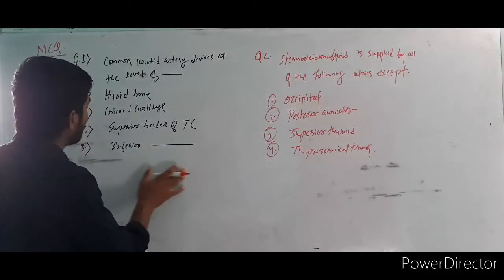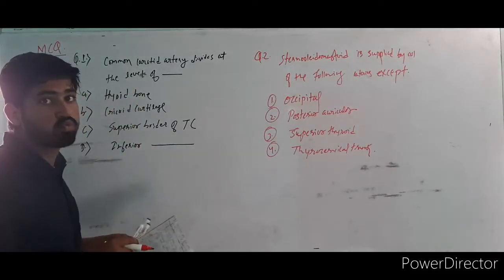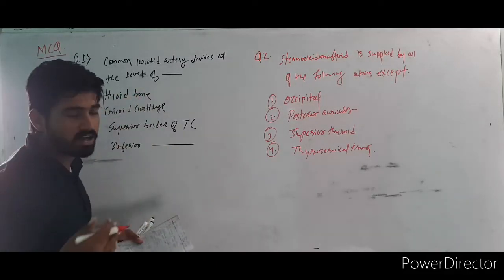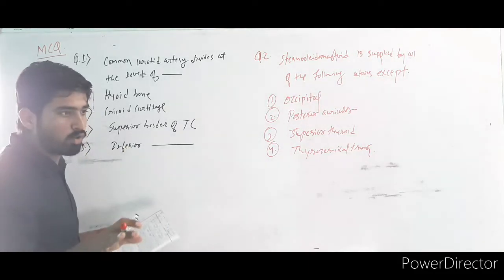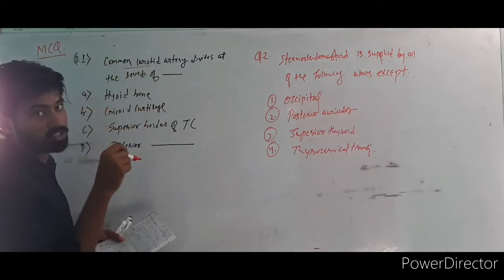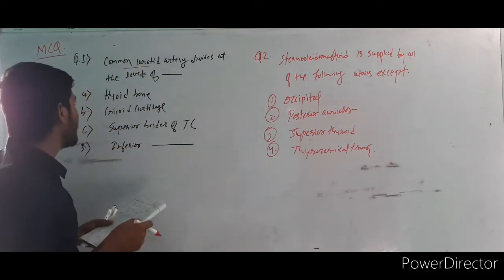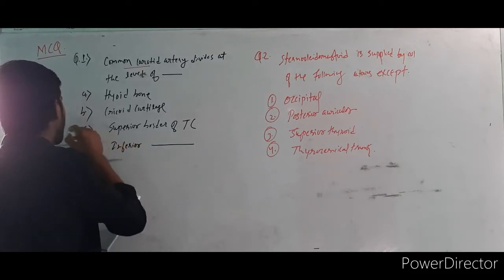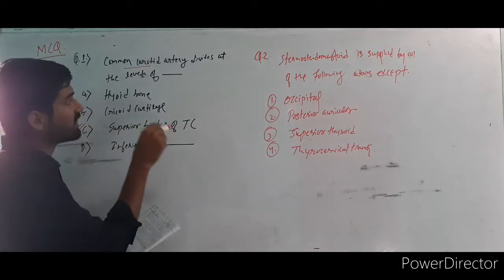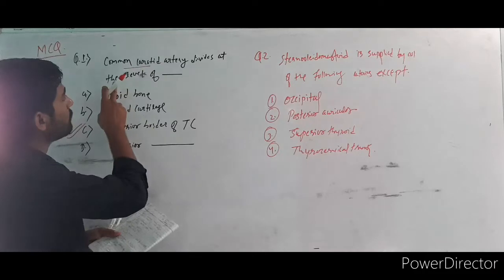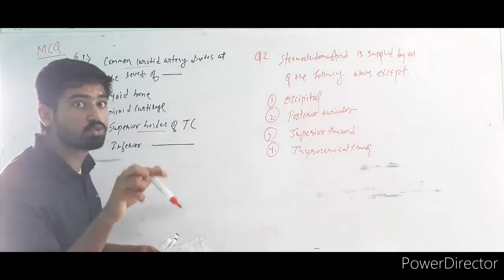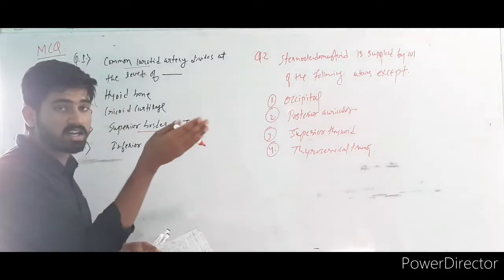So tell me, the common carotid artery divides at the level of what? You know the common carotid artery divides into the external carotid artery and the internal carotid artery. But here is your answer. If you are able to solve this question, it means you are very thorough with anatomy. The answer is the superior border of the thyroid cartilage. You have to remember that the common carotid artery divides at the level of the superior border of the thyroid cartilage, and it gives rise to two branches, the external carotid artery and the internal carotid artery.